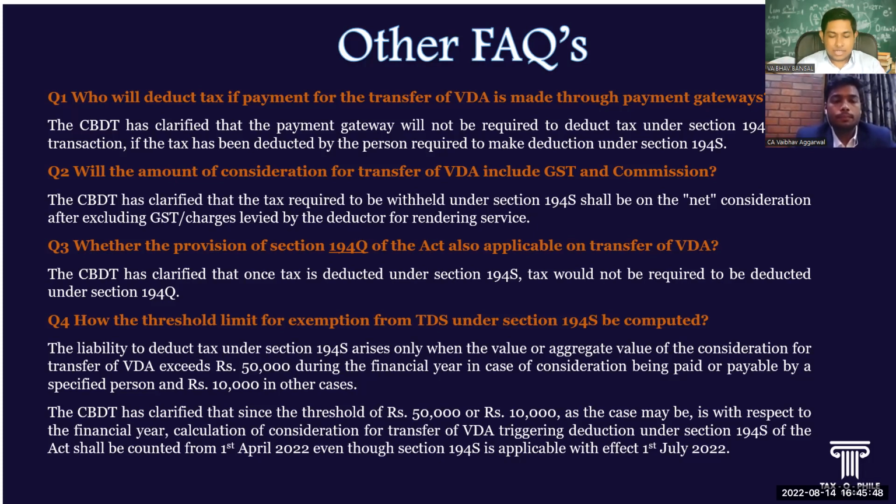Okay. And the last question is, whether in a situation where section 194O and section 194S both are applicable on a certain transaction, the buyer has to deduct TDS under both sections, or is there explicitly a section under which we have to deduct, 194O or 194S. Under this case where section 194S is applicable, the assessee is required to deduct TDS under only 194S, not under 194O. It is specifically mentioned in the section that TDS has to be deducted under section 194S only.